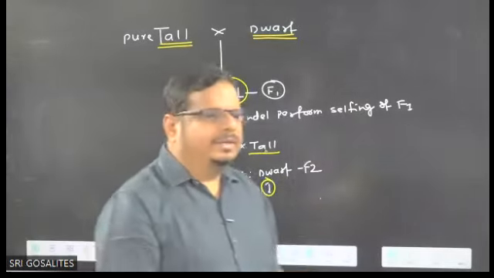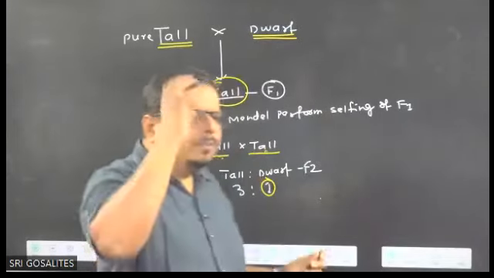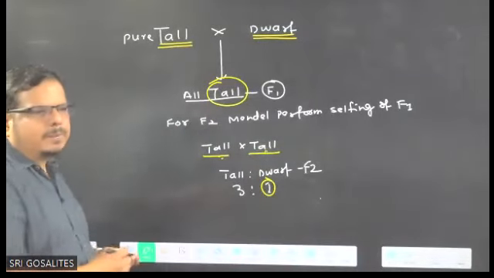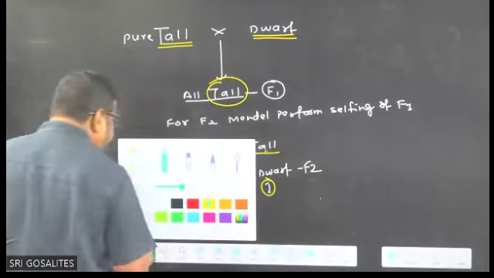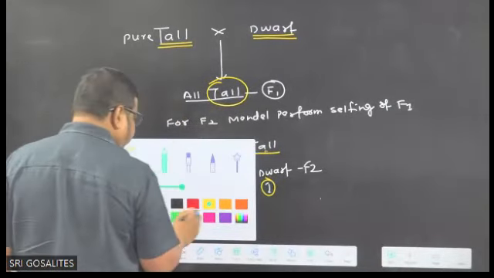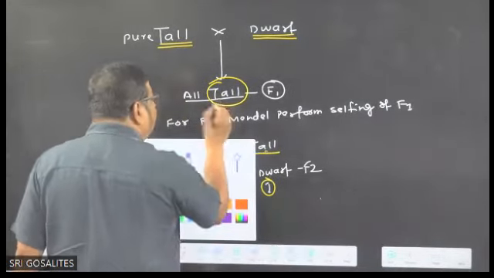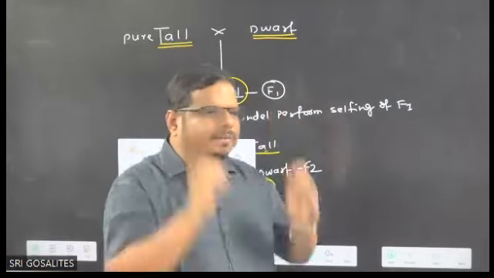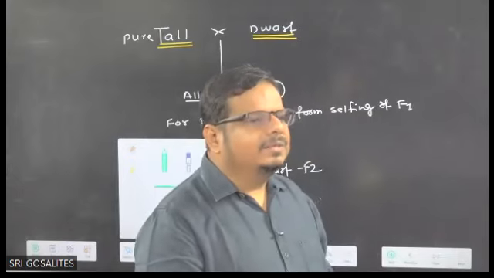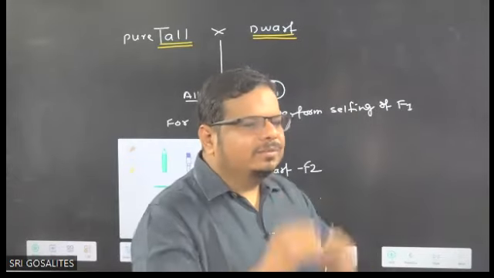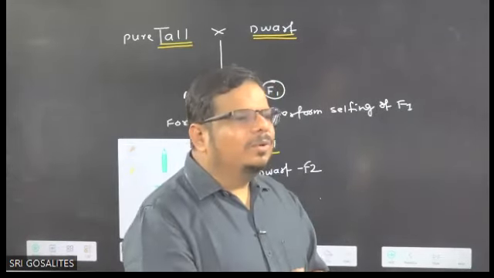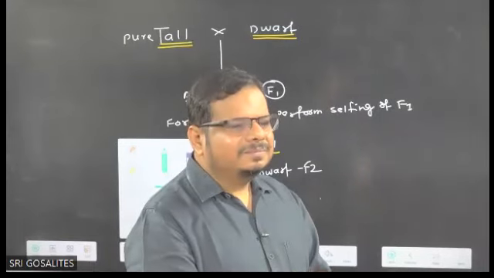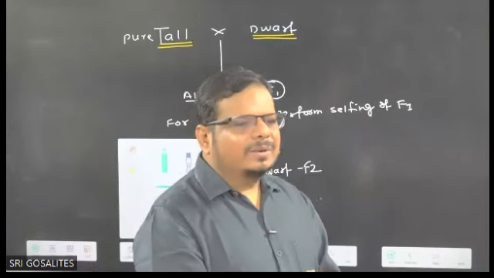Based on that, Mendel formulated his postulate. What thought process came in Mendel's mind? Here it is tall. So the factor for tallness will be there or not? If any plant is tall, you just use your brain, the factor for tallness will be there or not? And who is the factor for tallness?